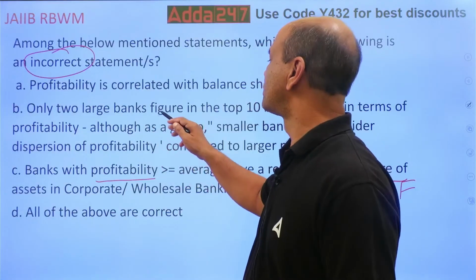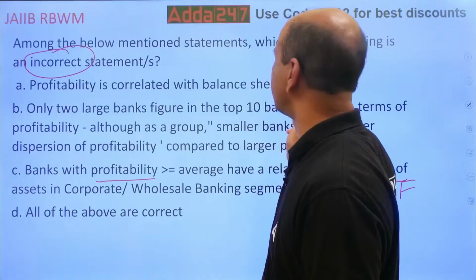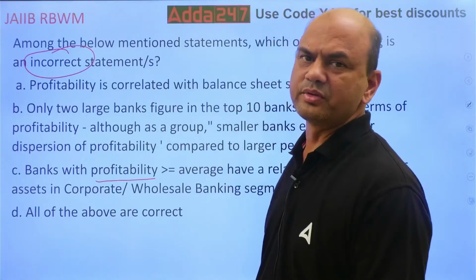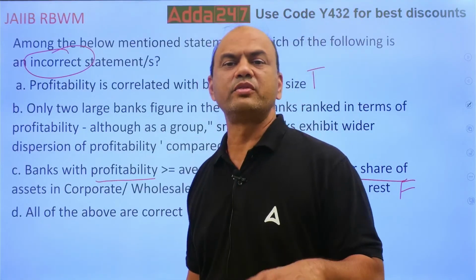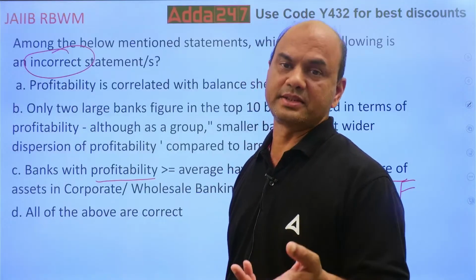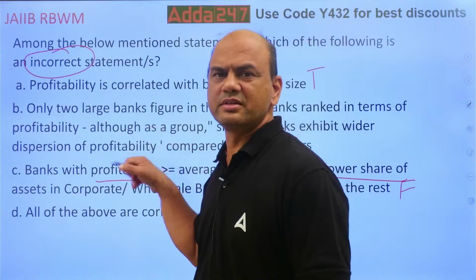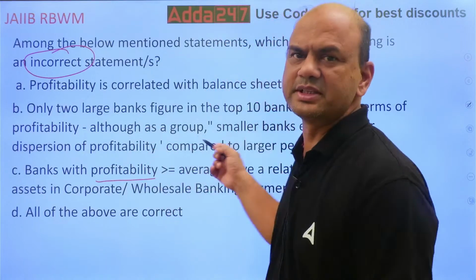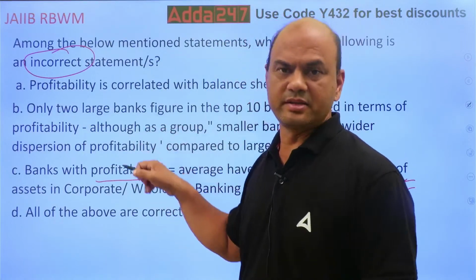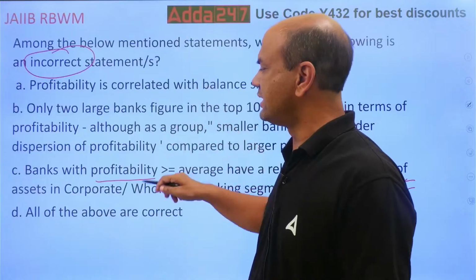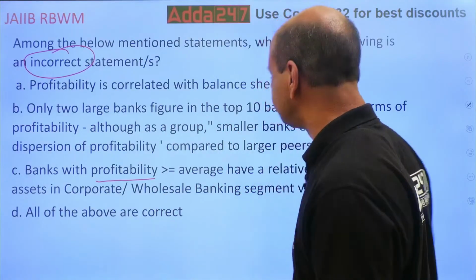Only two large banks figure in the top 200. That's right. It means only 2 large banks of our country were figuring in the top 10 banks in the world. So that's okay. This is not an exam question as such because these things keep on changing. Importantly, the answers were A, C and D.